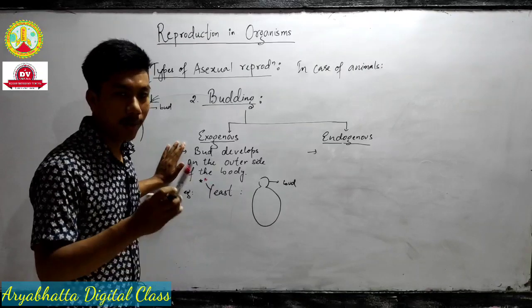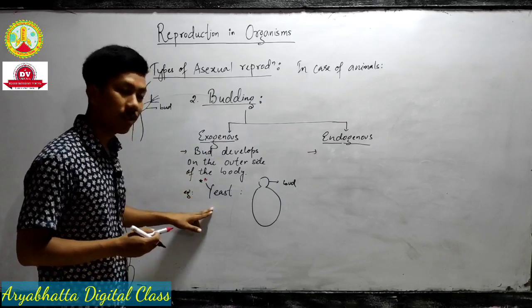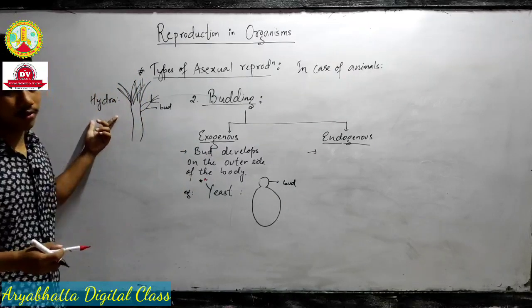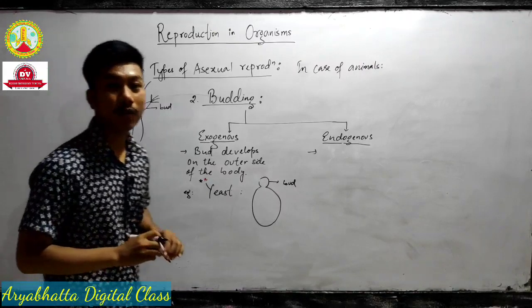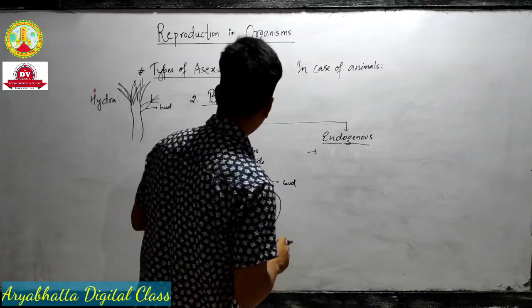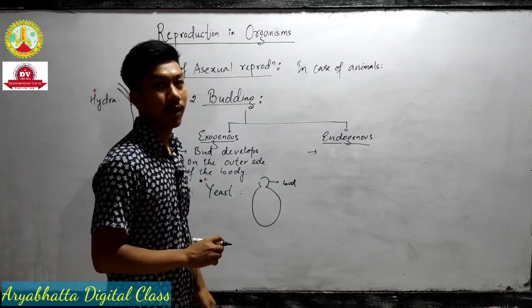Exogenous means the bud that is developed on the outer side of their body. Examples: yeast, Hydra. So remember, examples are important. You are not allowed to forget examples. So this is all about exogenous budding. Come to the next, that is endogenous budding.